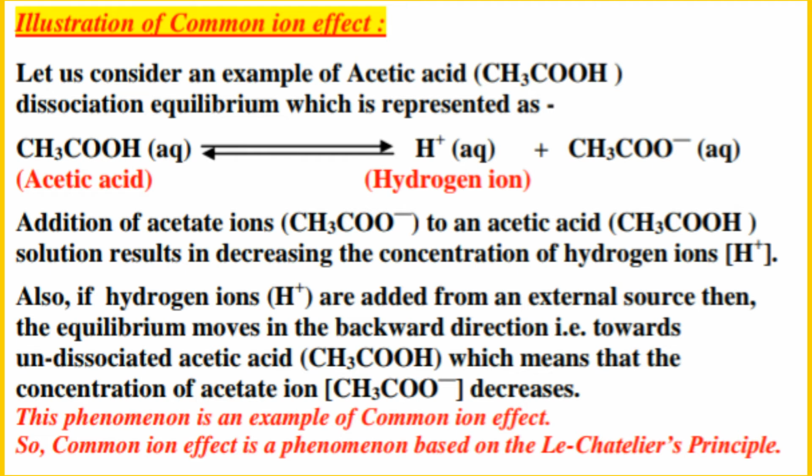Similarly, if hydrogen ions are added from an external source, then the equilibrium moves in the backward direction. That is, dissociation of acetic acid will be suppressed. Equilibrium moving in the backward direction means toward the undissociated acetic acid, which means that dissociation of acetic acid will be suppressed, will be decreased.